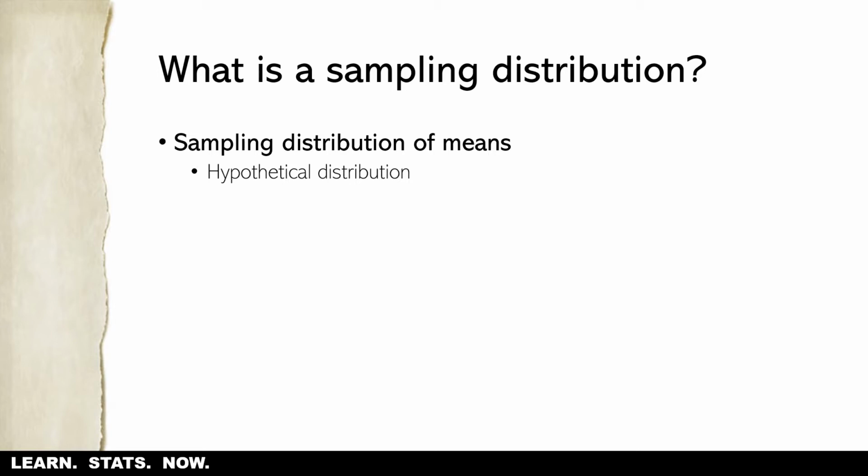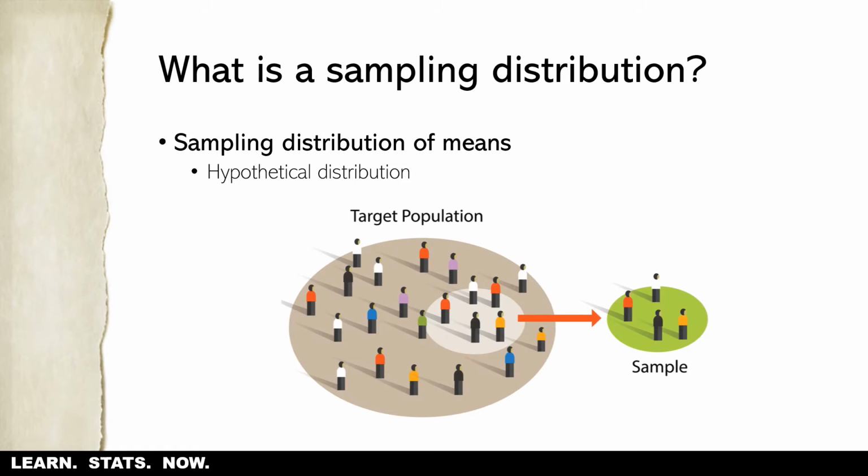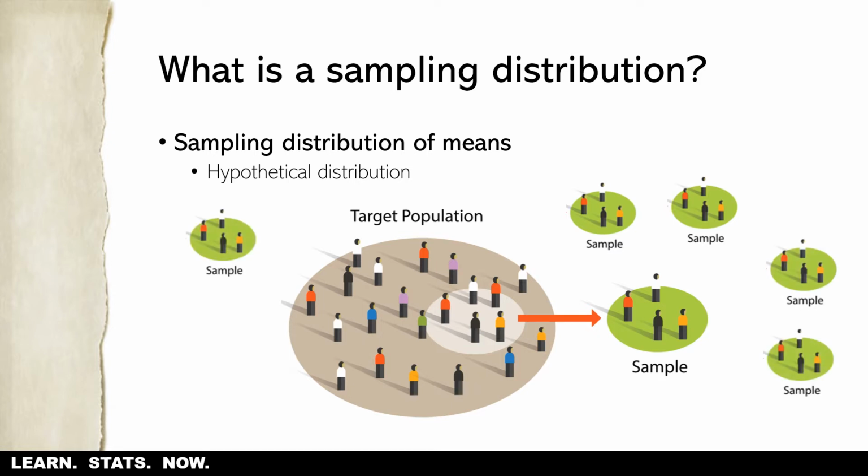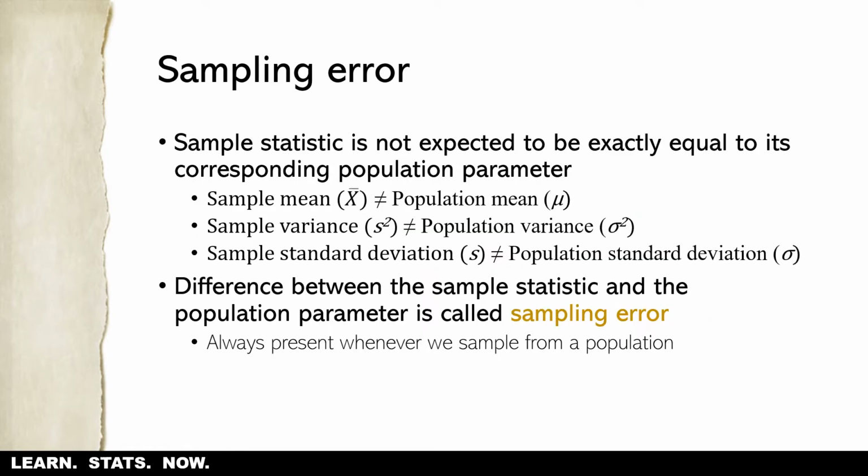We don't actually collect all the possible samples that we could get from a population, but we can create a distribution based on data that we do have. So you can kind of imagine it like this. Here's our target population. We take a sample. Now, how many samples could we take? Well, we could take pretty much an infinite number of samples, and each of those samples will have a mean and their own standard deviation, right? But we don't have the resources to do that, and we're probably not really all that interested in doing that anyways. So we need to estimate what that distribution kind of looks like.